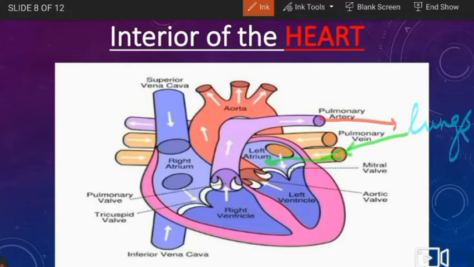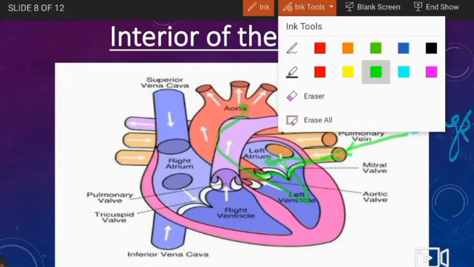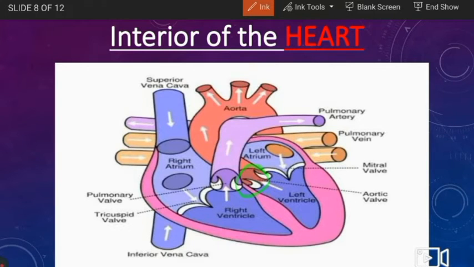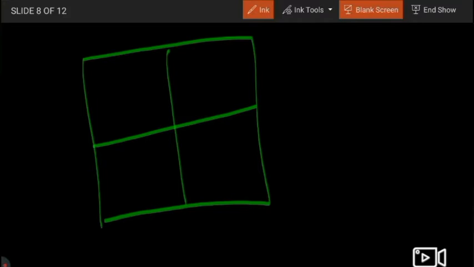And the blood is now filtered, which means it is oxygenated and clean. It contains oxygen. Through the left atrium, it now reaches the left ventricle by the opening of the mitral or the bicuspid valve. When the blood reaches the left ventricle, it moves to the aorta by the opening of this aortic valve. When it moves to the aorta, it then moves to all parts of the body. To learn it, we have a chart for it.